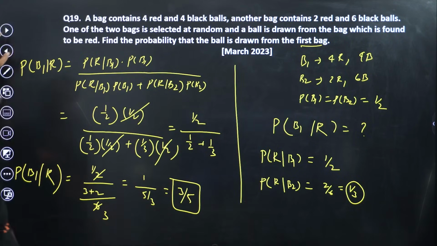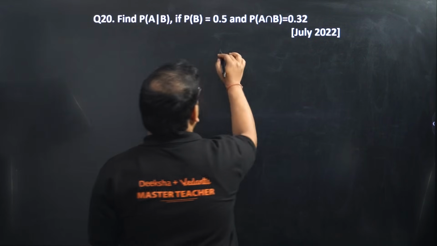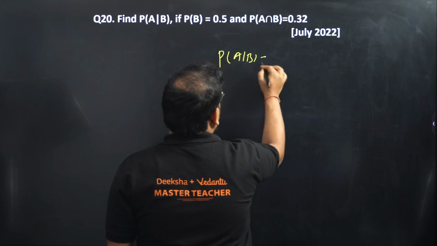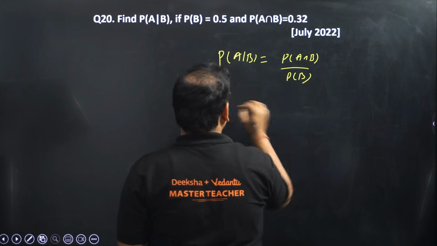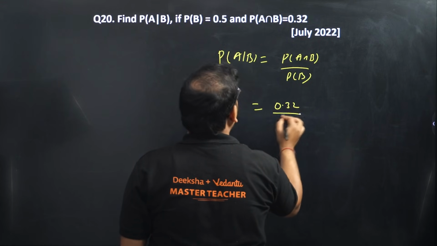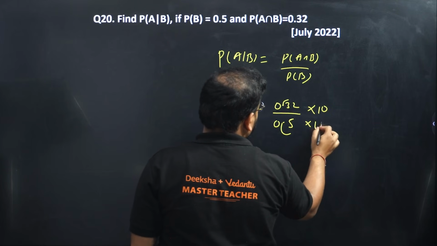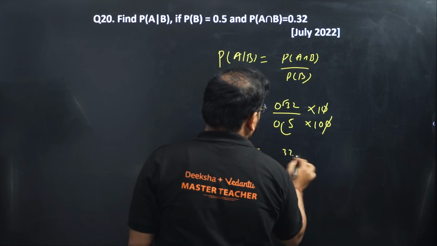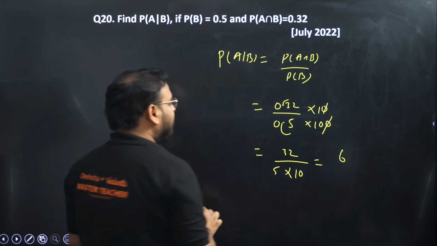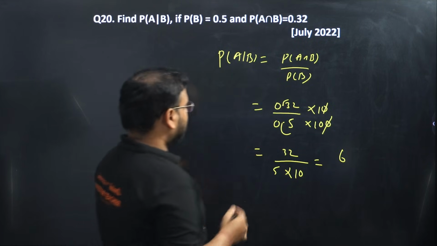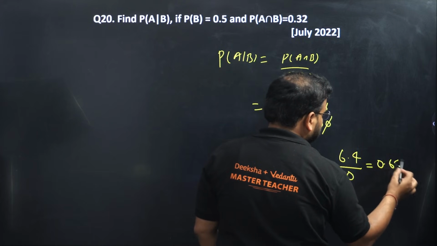Okay. Next. They ask us to find P of A given B. This is a simple 2 marker question. P of A intersection B upon P of B. There's no challenge over here. 0.32 by 0.5. Cancelling, 32 upon 5 into 10, which is 0.64. So 0.64 is the answer.